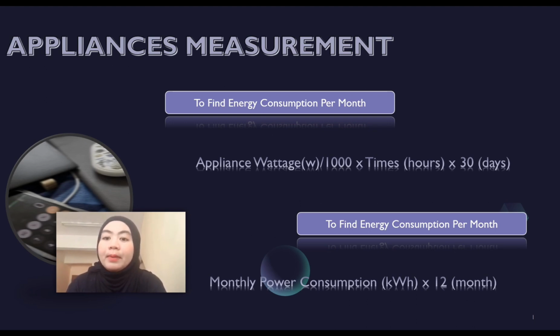I'm going to present per appliance measurement. So, to find energy consumption for 1 month, we need this formula, which is first the appliance wattage divided by 1000 to get kilowatts, then multiply by the hours we use the appliance, and lastly, multiply by the days for energy consumption. For our case, we need to find 12-month energy consumption, so we use the monthly energy consumption multiplied by 12 months.